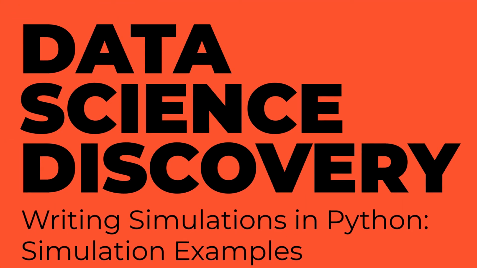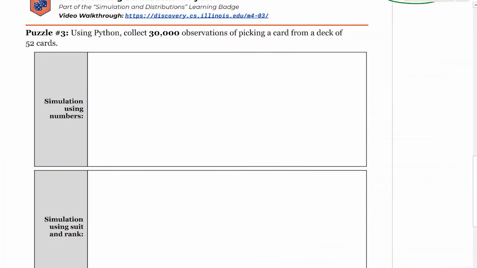So we have one final simulation here. It's a 30,000 observation simulation, the biggest one yet. We collect 30,000 observations of picking a card from a deck of 52 cards. We have a standard deck of playing cards, and we want to draw from that deck 30,000 times, obviously with replacement because we only have 52 cards.